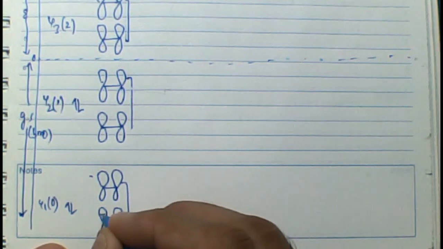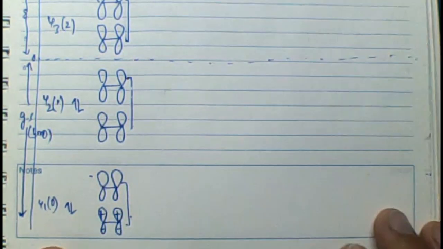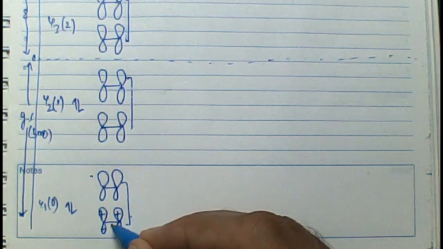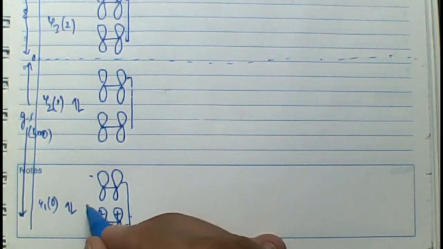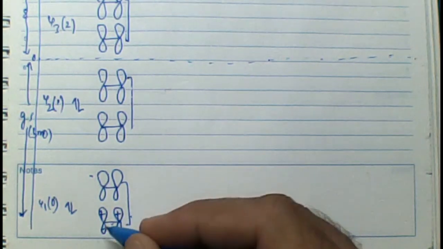Why? Because this is one ethene molecule, and this one is the other ethene molecule. Within an ethene molecule there is no node, so this is a bonding overlap. Within this ethene molecule, both lobes have the same signs, a bonding overlap, and the two ethene molecules are also interacting in a bonding way, positive interacting with positive. This should be the most stable molecular orbital, right?